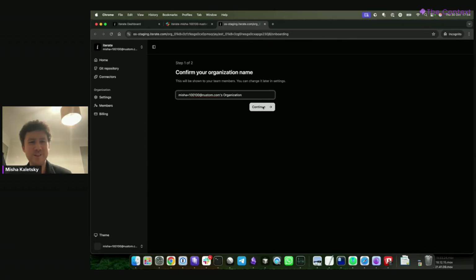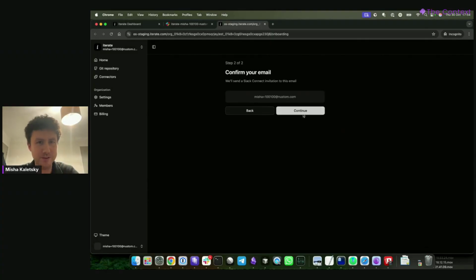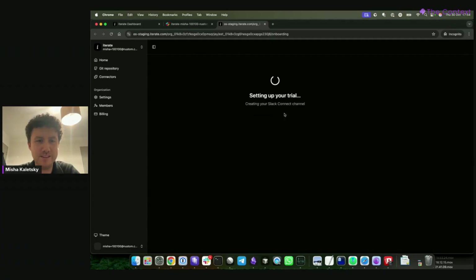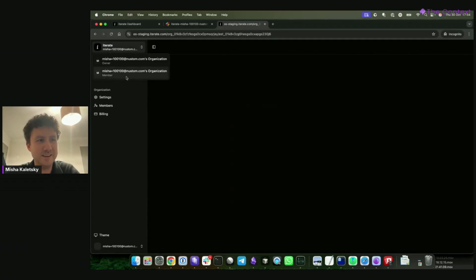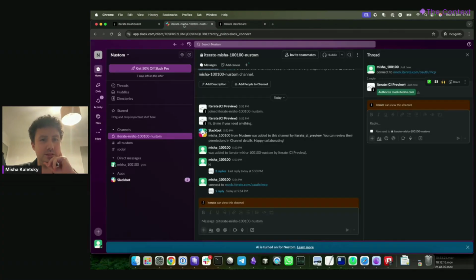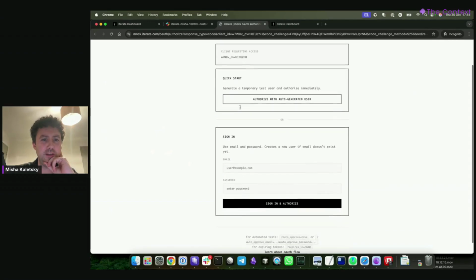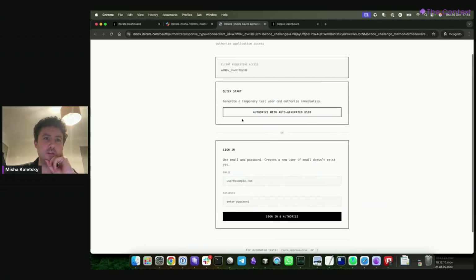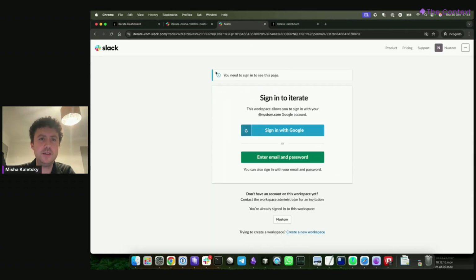Okay, so this is a bug. I have to go through onboarding twice when I'm using email one-time password. I should already have a trial, so hopefully it just lets me complete onboarding again. Sorry about this. And I need to make sure I'm in the right bot. So let's see if I can get to it this time now that I've gone through onboarding. Yes. So I'm going to use an auto-generated user, but you could log in with any email address and password, and then it should take me back to Slack.